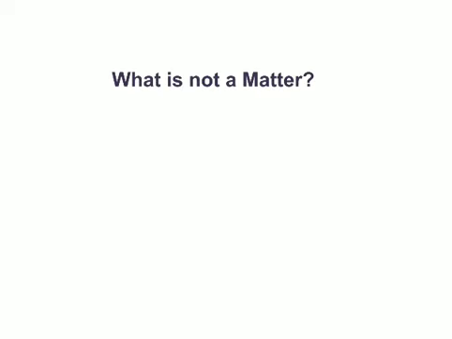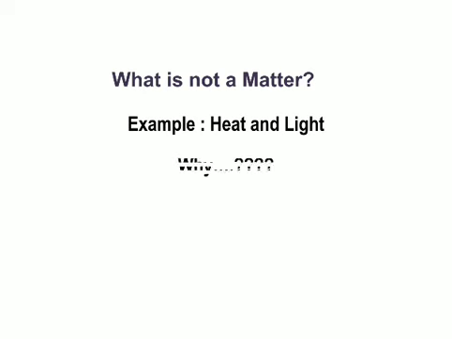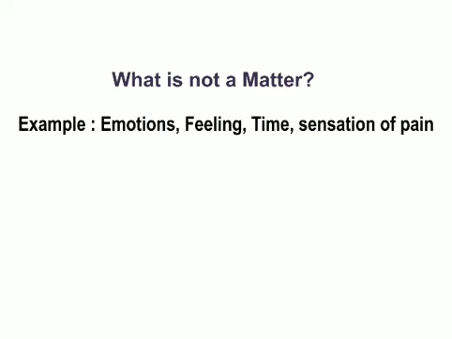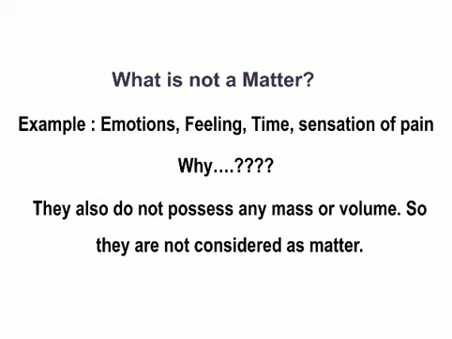We have seen many examples. Now let us see some examples which are not matter. Heat and light: heat we can feel, and light we can see, but they are not matter. Why? They can be felt, but they do not possess any mass or volume. Remember this point. Also not matter are emotions, feelings, time, and the sensation of pain, again because they don't possess any mass or volume.